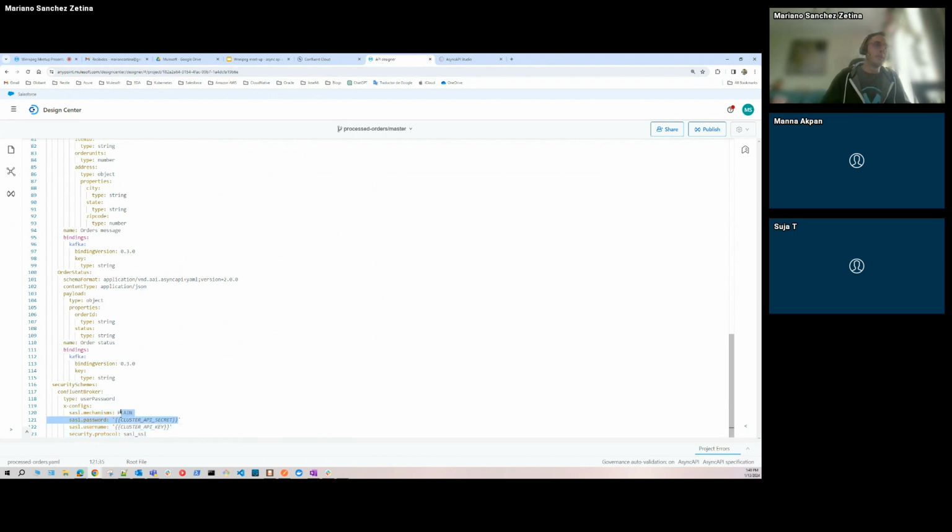So this should be replaced by the credentials that the team gave me because this is something confidential. And let me open Anypoint, because it may make more sense if I explain using Anypoint, at the moment of consuming this kind of Kafka configs at development time.